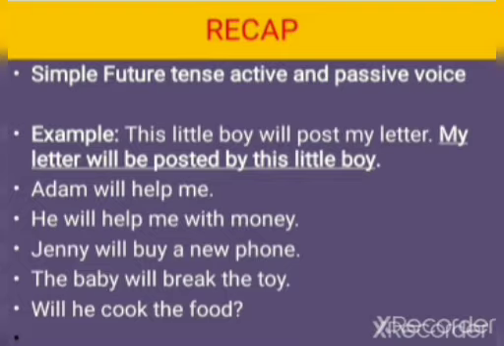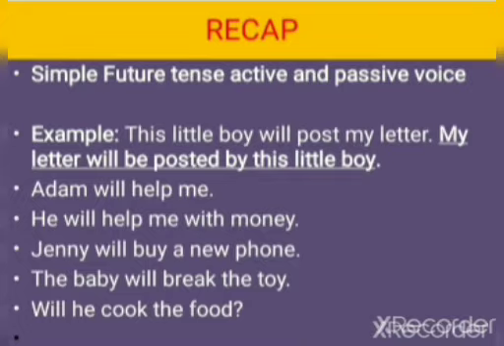So let's take the first sentence. Adam will help me. So what do you think the answer can be? Yes, I will be helped by Adam. So the subject goes in the place of the object here. Again, the object takes the place of the subject, and the subject takes the place of the object in the passive voice.